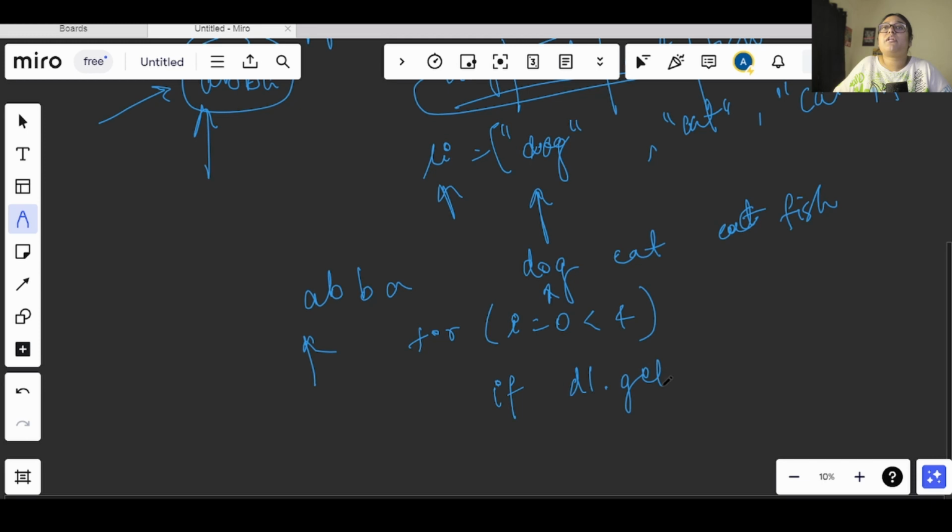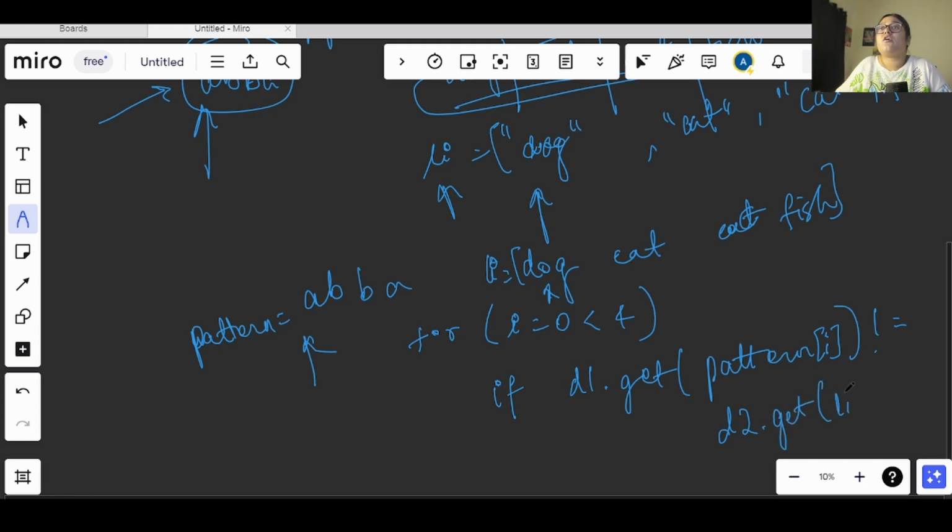If we do d1 dot get, we have this as, let's say, pattern. According to the question we have a pattern and the other one is a list here, because we changed this into a list of words. So now we will take this pattern and we will write d1 dot get pattern of i is not equals to d2 dot get li of i.